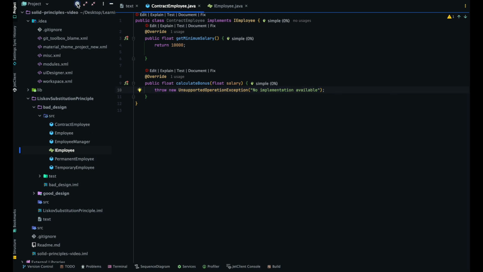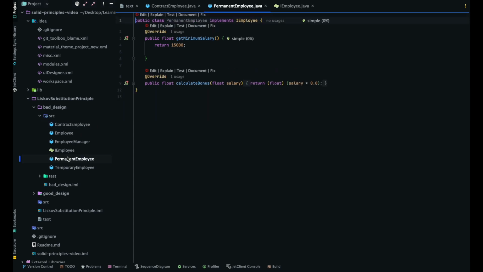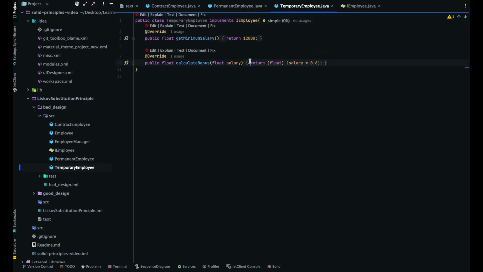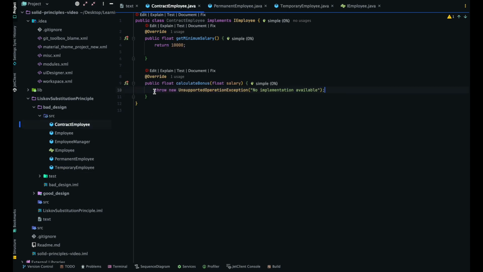What about the other one? If you go with the permanent employee, it has a minimum salary, and it's also returning a calculated bonus for permanent, same as temporary. But you saw the contract employee throwing the error we talked about already, which violates the LSP. We cannot throw any error, we cannot alter the correctness of the program. If anyone is trying to fetch calculateBonus with the contract employee, they should get the calculated value, but here it's violating, right?